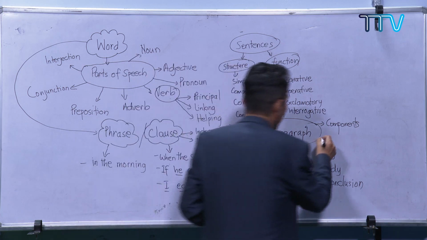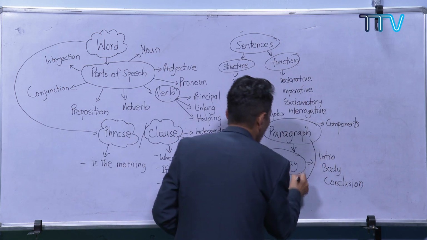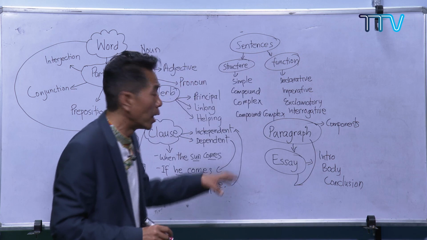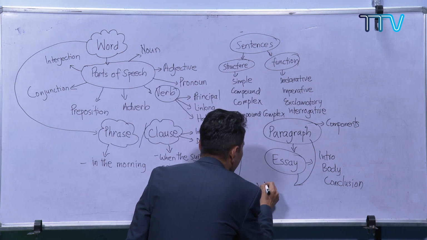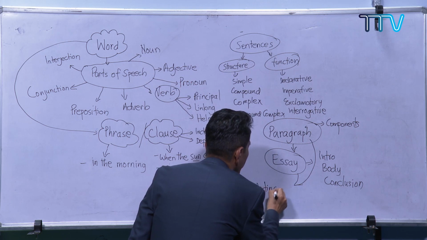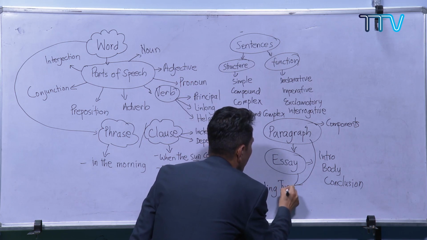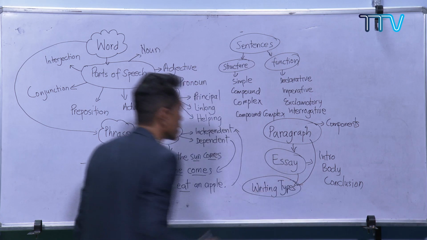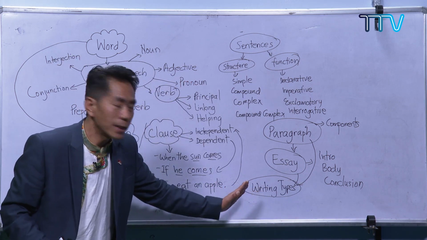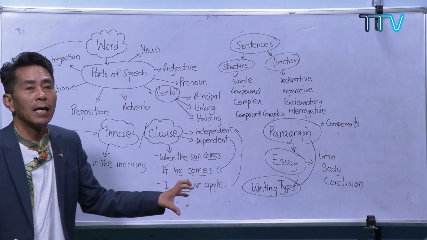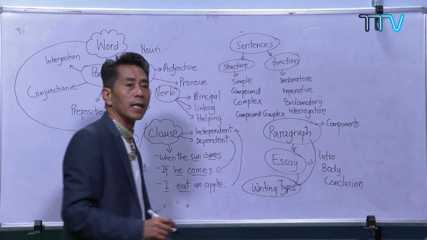So, whether we are talking about paragraph or the essay, we have to know the writing types.